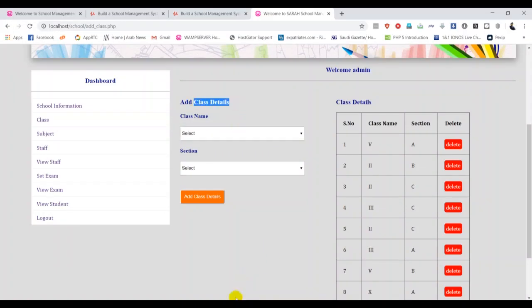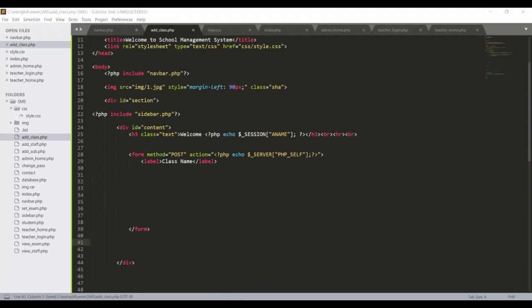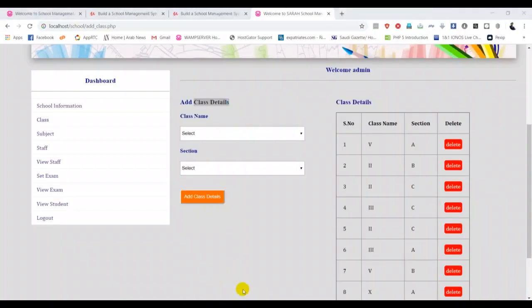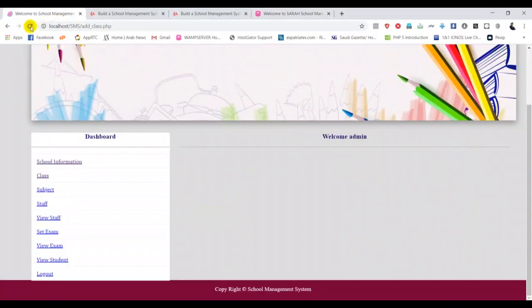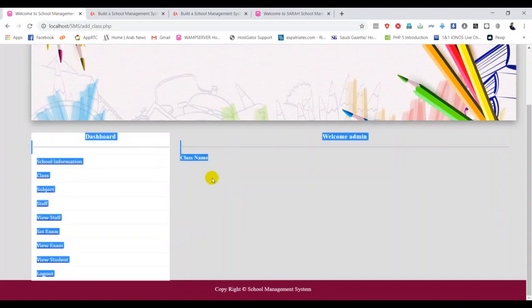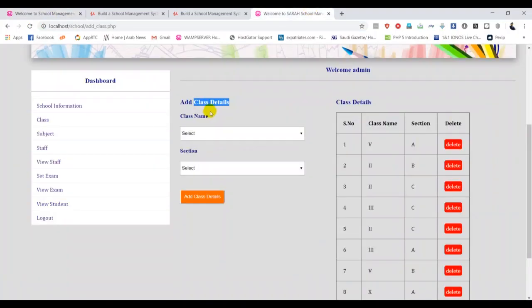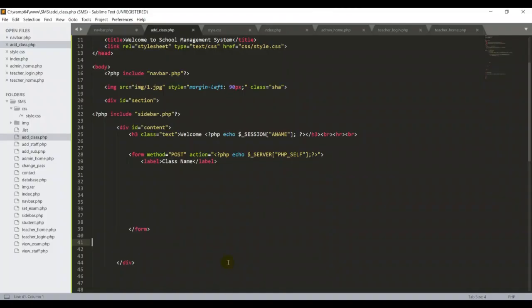If I save that particular file, then I come back here and refresh. So I got the class name, but an important thing is that our title could be changed. I have to add it. So add here, guys. Good. So this is done, and we put some br tag for another line. Then I'll press enter, so I can write some select options.